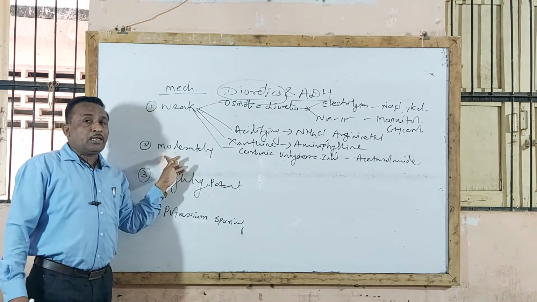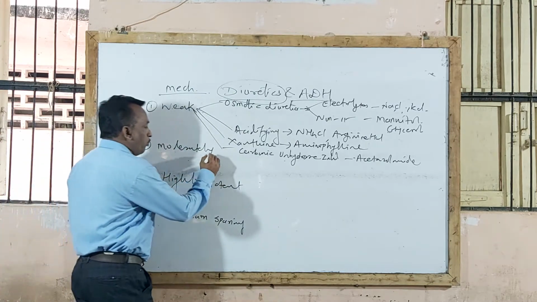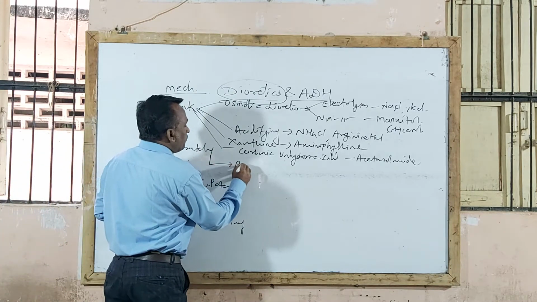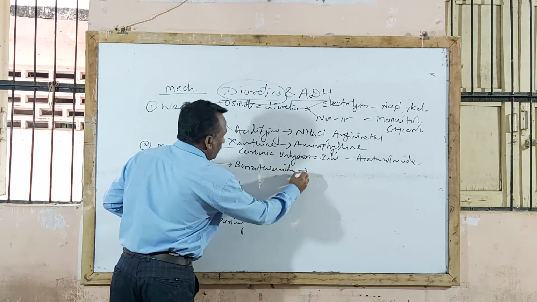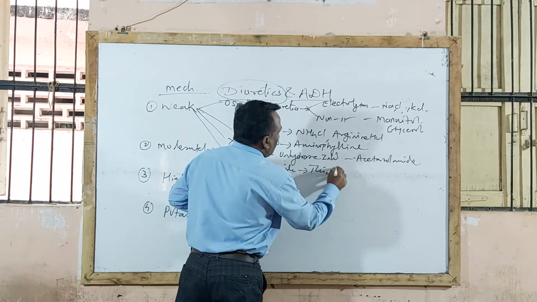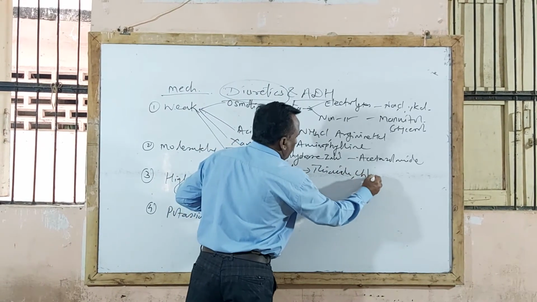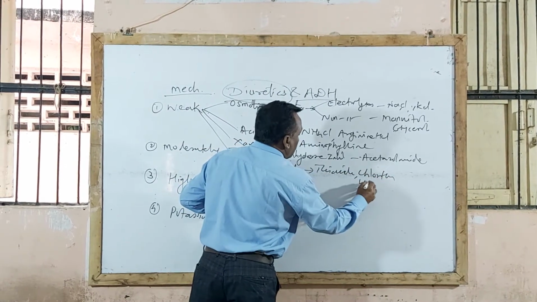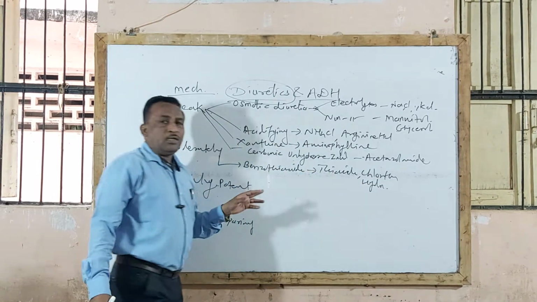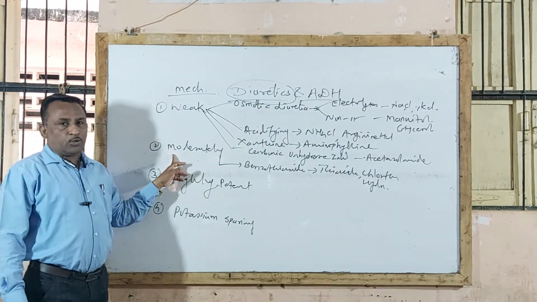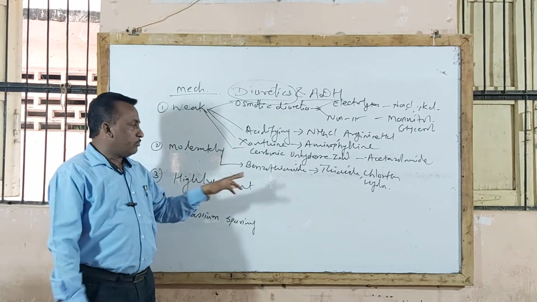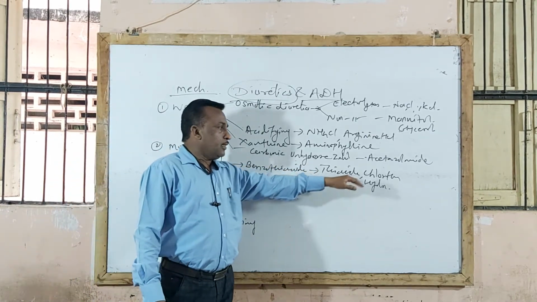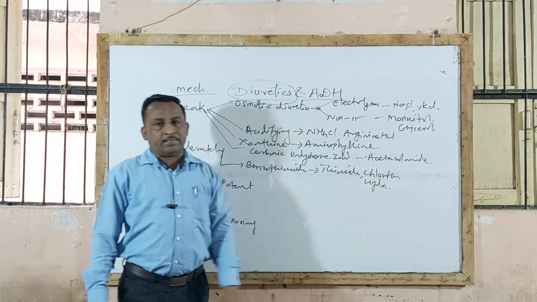Second type, moderately potent diuretic agents. Example of moderately potent diuretic agents are benzothiazide derivatives or benzothiazide diuretic agents like thiazide, chlorothiazide, hydrochlorothiazide. These agents belong to moderately potent diuretic agents, chemically containing a benzothiazide nucleus.